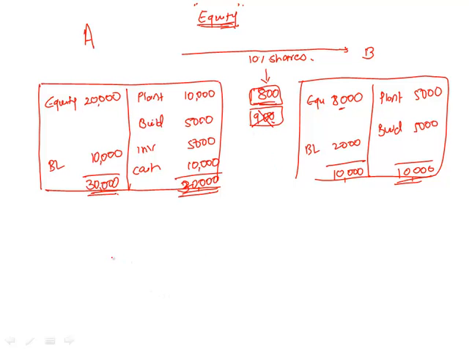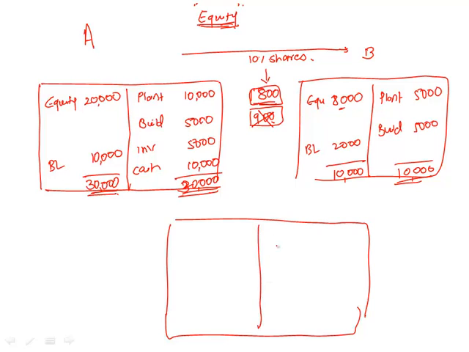So how do we do accounting for this? Assuming it is 800. Now this is the consolidated balance sheet of A. They will have plant of 10,000, building 5,000. That means none of my associate's assets are coming on my balance sheet. Inventory as it is, 5,000. Then there would be one line item, investment in associate.